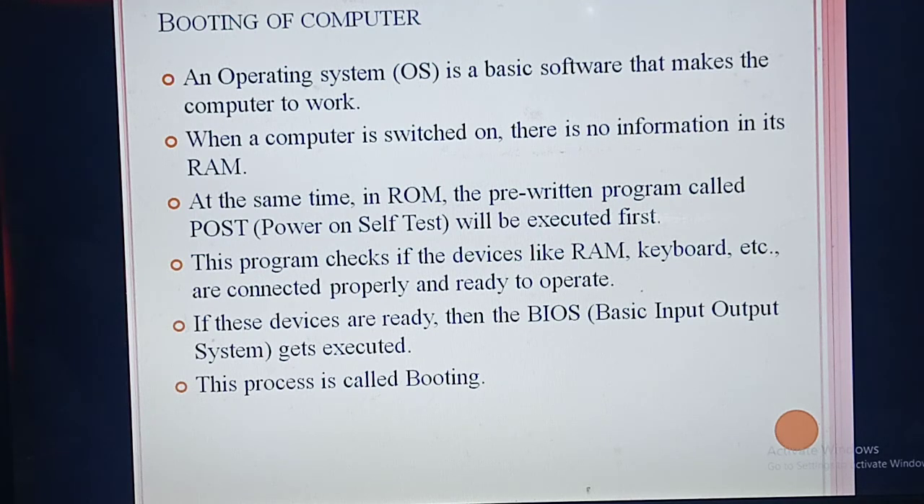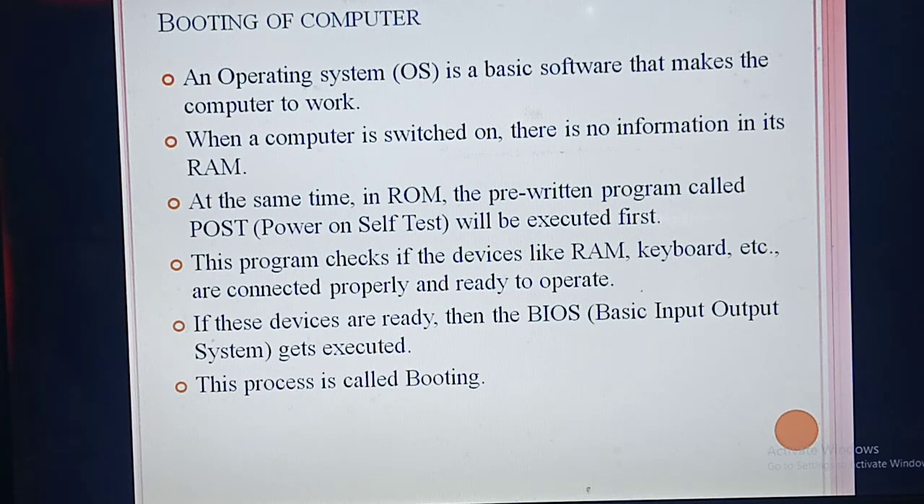Understood? This process we are calling BIOS, basic input output system. Understood the meaning of BIOS? When you switch on the computer, the program, bootstrap loader, will check whether all the devices are connected to the system properly. If the system is connected properly, it will give information: yes, it is connected properly, ready to work. So we call this BIOS, basic input output system. The entire process we call booting. Understood now what booting means?